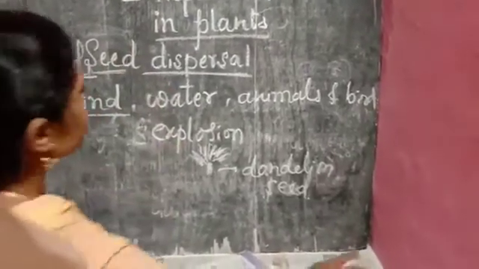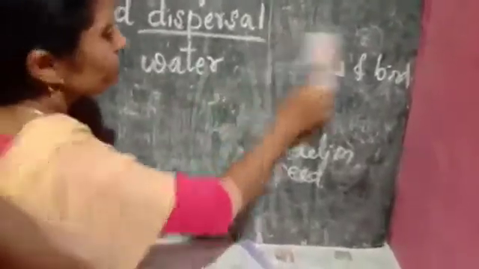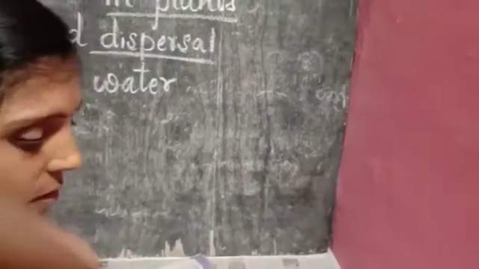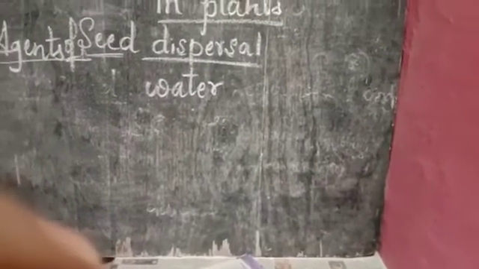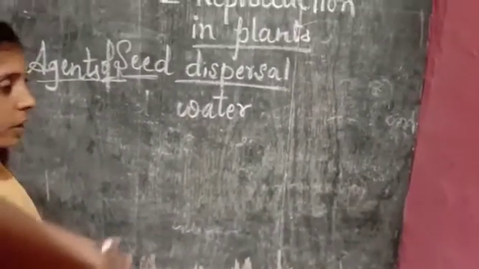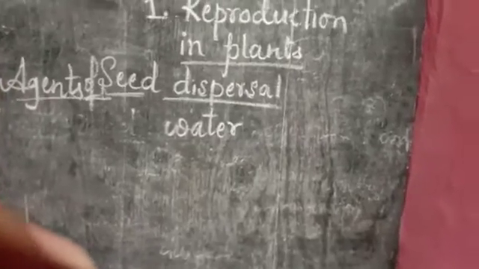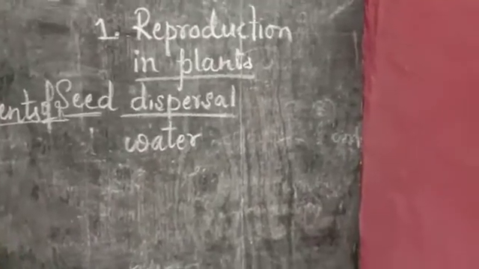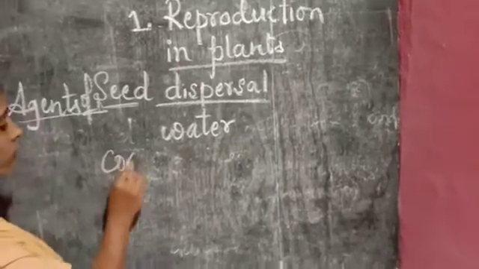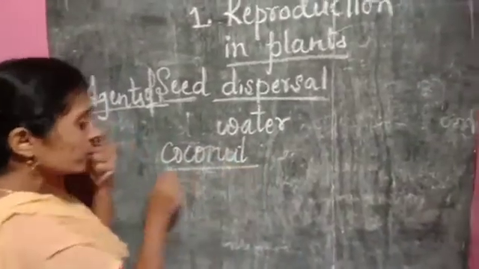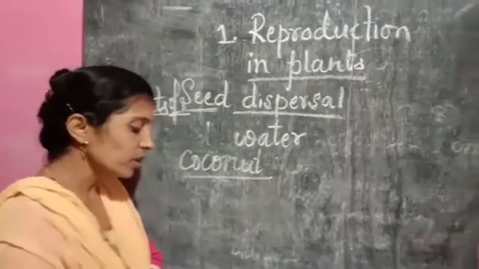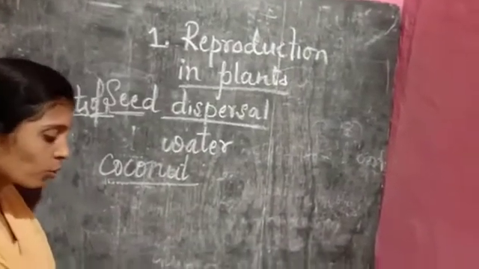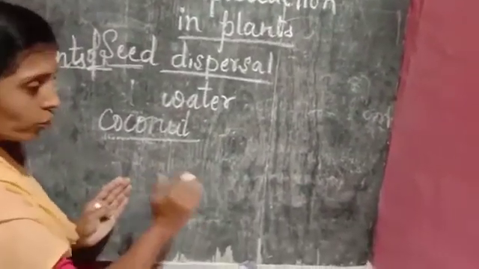Next, water. How does the water act as an agent of seed dispersal? Fruits which float on the surface of the water are carried miles away from the mother plant and fall in some other distant places. For example, coconut is the best example. The coconut floats on the surface of the water, as you might have seen. It travels thousands of kilometers across the seas and oceans.